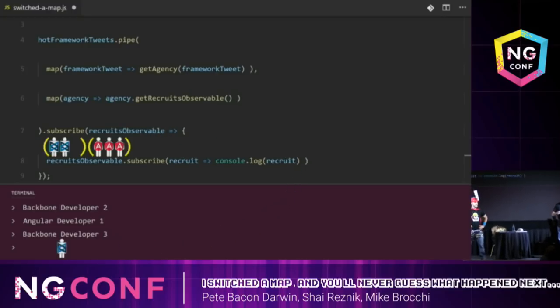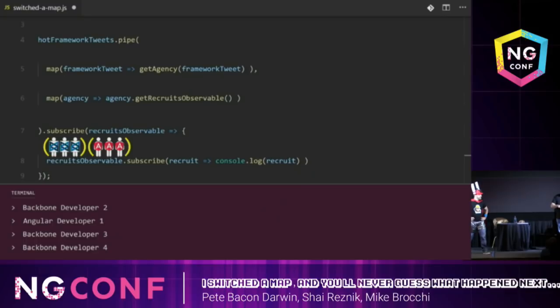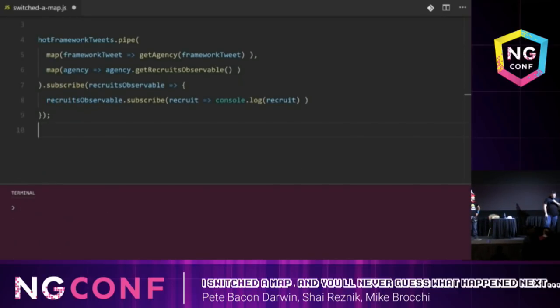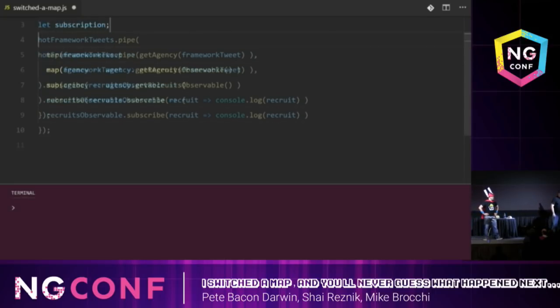Okay. So in this case, our flattening strategy is to somehow stop getting Backbone developers. Yes, we need to unsubscribe from the Backbone developers. Oh, I can do that. That's easy. First of all, we need to store a subscription to the current recruits observable.